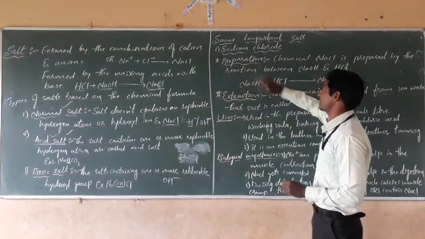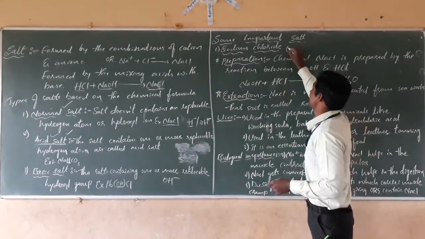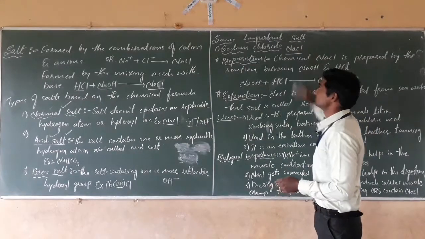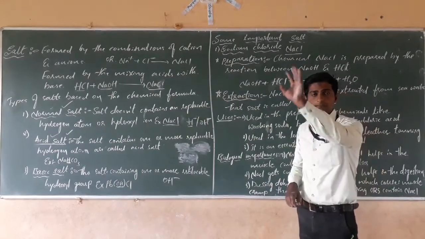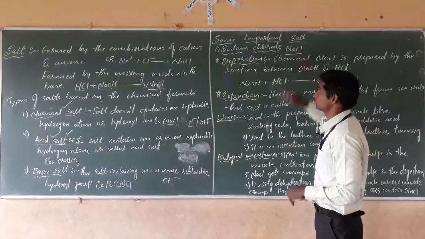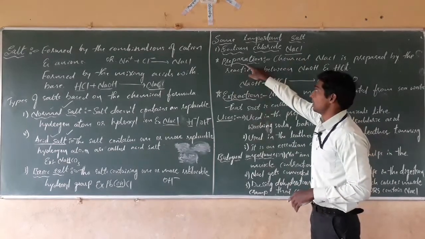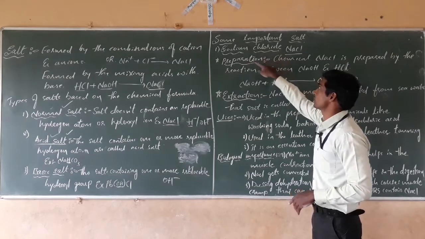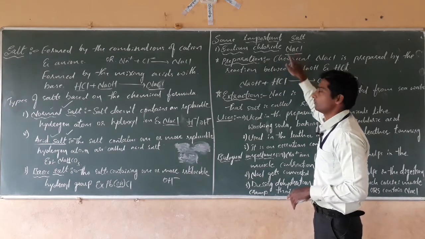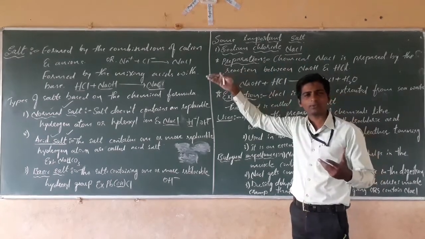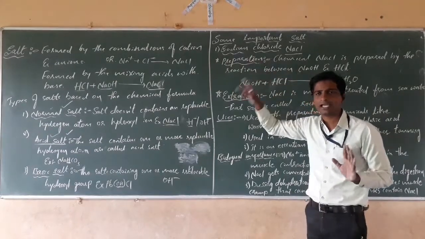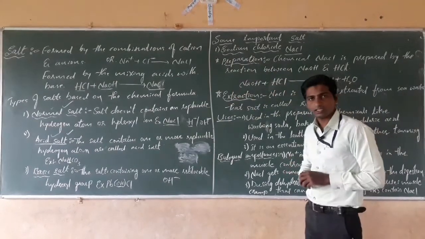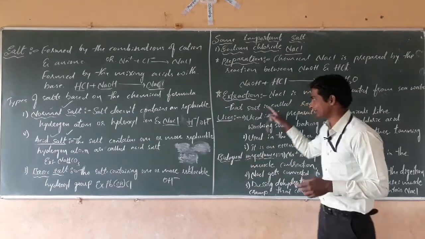How is sodium chloride, NaCl, the common salt that we use in food, prepared? First of all, sodium chloride is commonly extracted from seawater. That is why we call it rock salt.